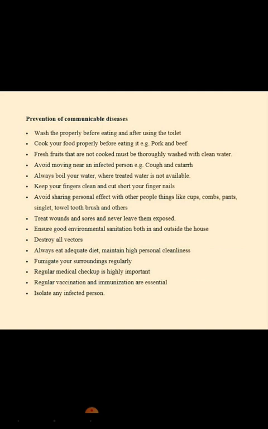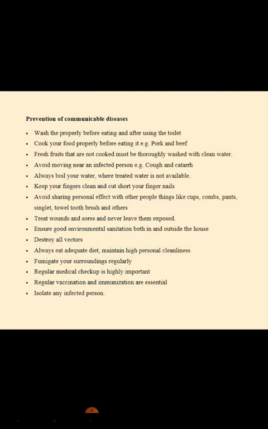Always boil your water where treated water is not available. That is, where we do not have treated water, you should make sure the water is well boiled. Now, keep your fingers clean and cut your fingernails short. Especially, I am referring to most of our ladies who like keeping nails. So you should always keep your fingernails short.